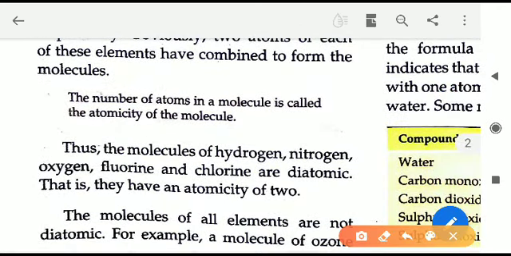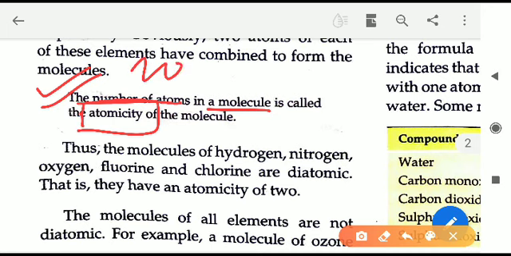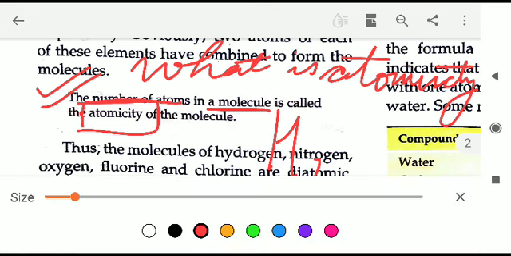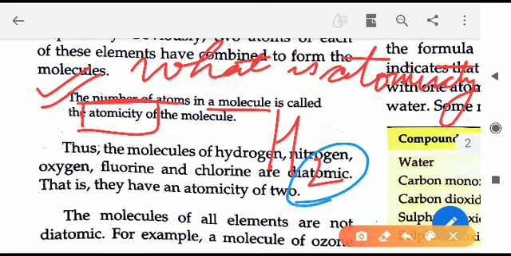Now, how many atoms are combining together? That will give us a new concept: the number of atoms that are present in a molecule. That gives the atomicity. This is a very important definition you have to learn. The question can be asked, what is atomicity? Atomicity is the number of atoms that are present in a single molecule. Like in the hydrogen molecule H2, how many atoms are present? You can see the number written is 2. 2 is the number of atoms. So the atomicity of hydrogen is 2.